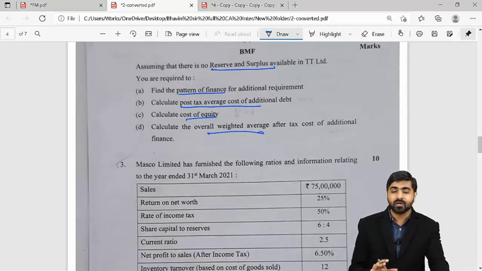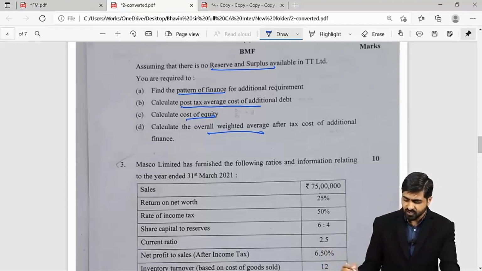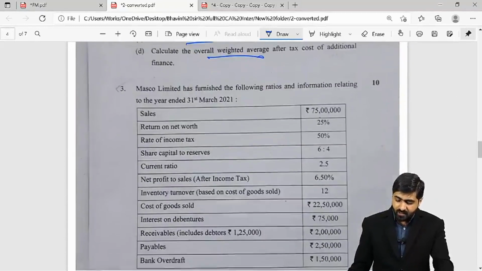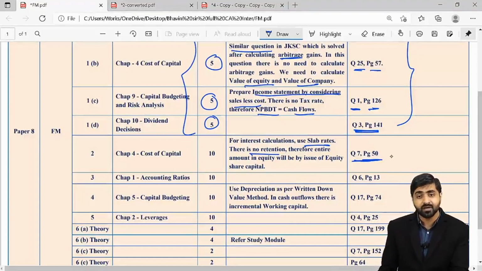So we have to prepare one table in which sources, after tax cost, and we have to calculate your overall cost of capital. Okay? So this was pertaining to your question number 2. Again, your question number 2 was your JK Shah Classes question number 7, page 50.